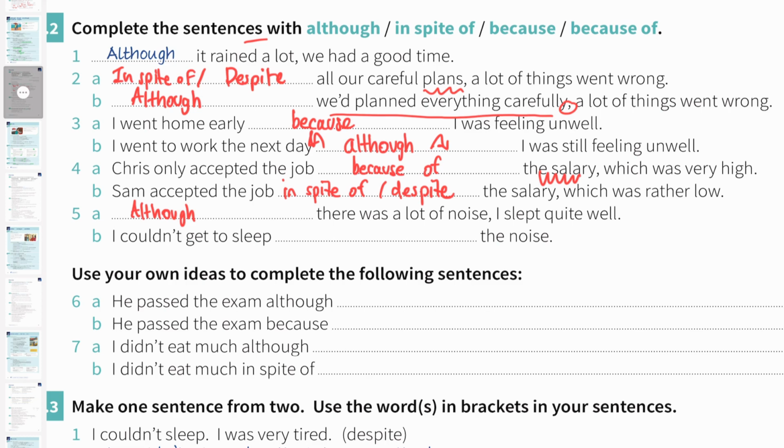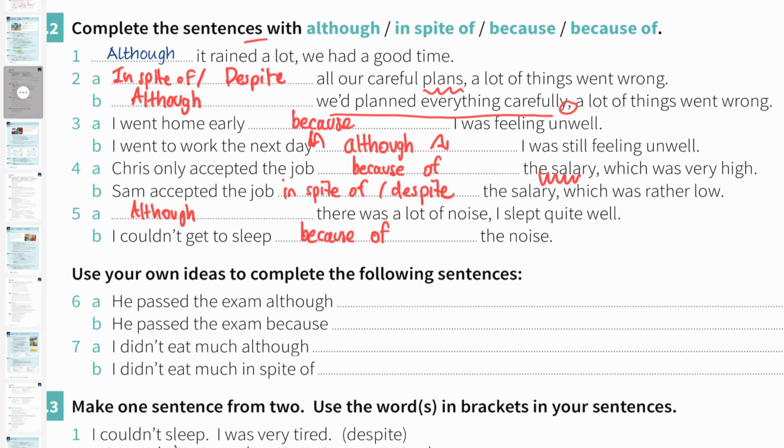And then finish with question 5B. I couldn't get to sleep dash the noise. So you see that the noise is the reason that I couldn't get to sleep. So in this case, we have to use because of the noise. Because of the noise, I couldn't get to sleep.